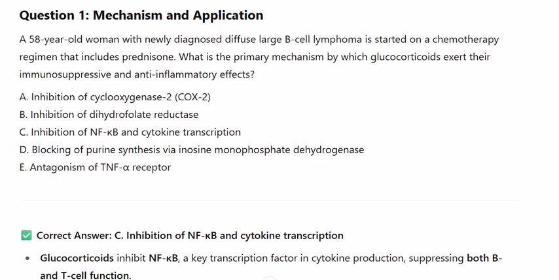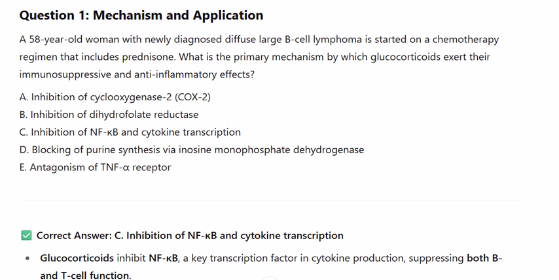A. Inhibition of cyclooxygenase 2, COX-2. B. Inhibition of dihydrofolate reductase. C. Inhibition of NF-κB and cytokine transcription. D. Blocking of purine synthesis via inosine monophosphate dehydrogenase. E. Antagonism of TNF-R receptor.